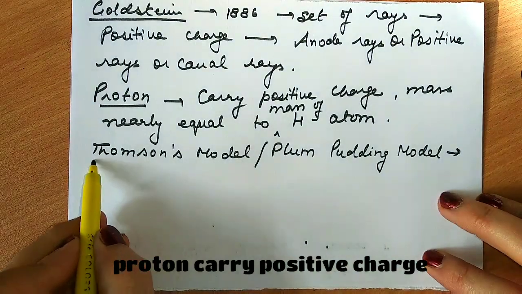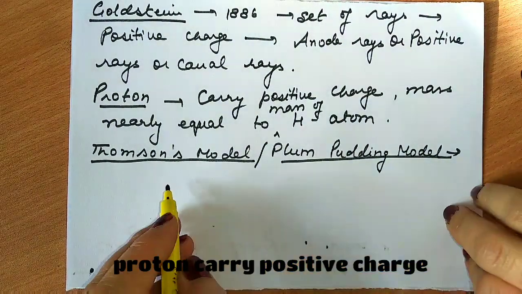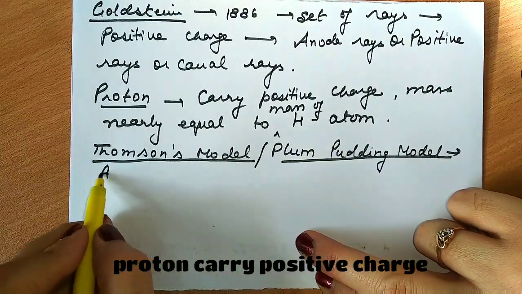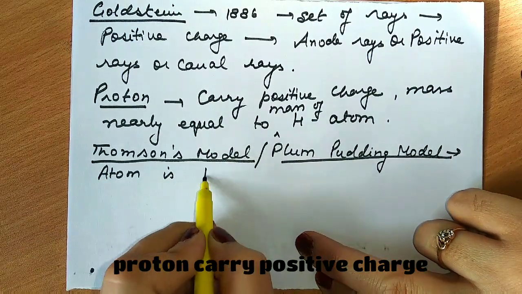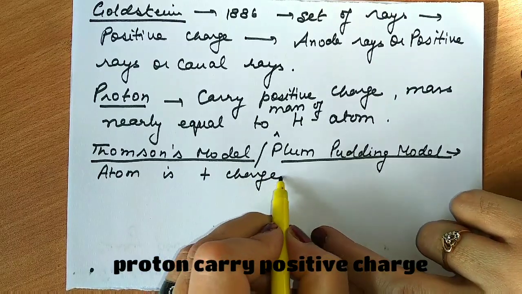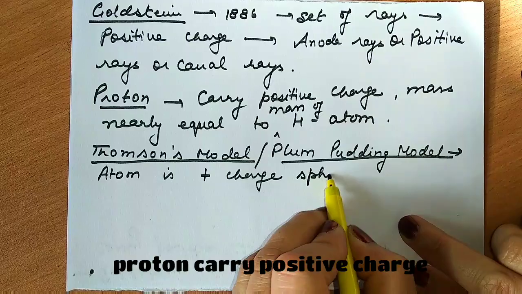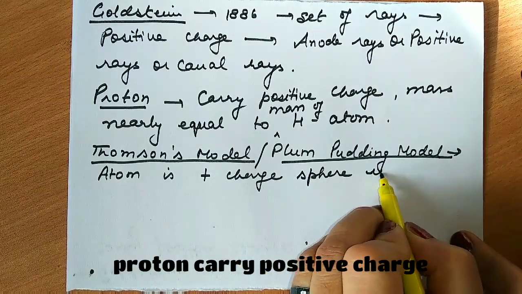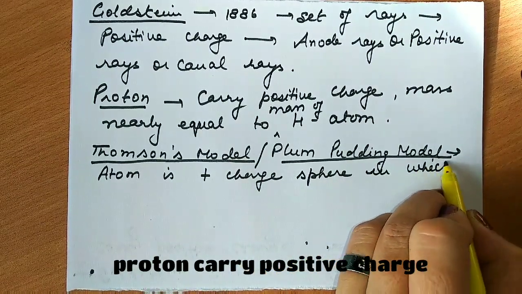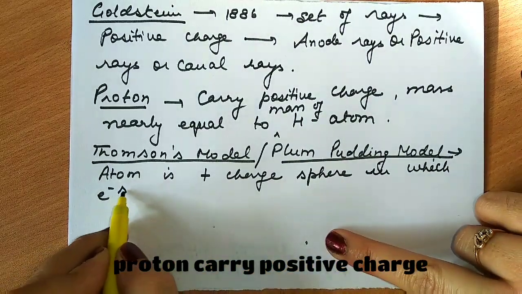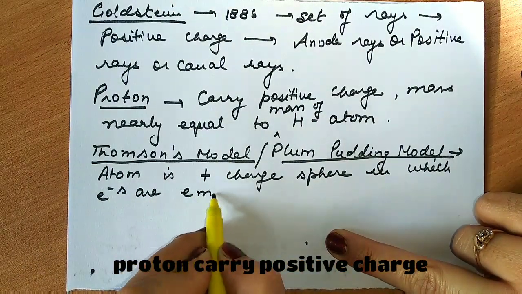It says that an atom is a positively charged sphere in which electrons are embedded.